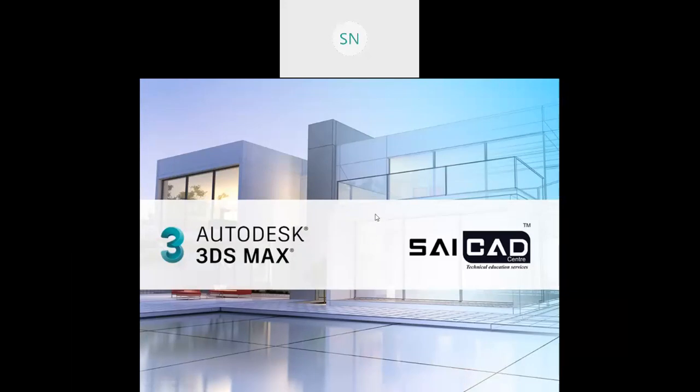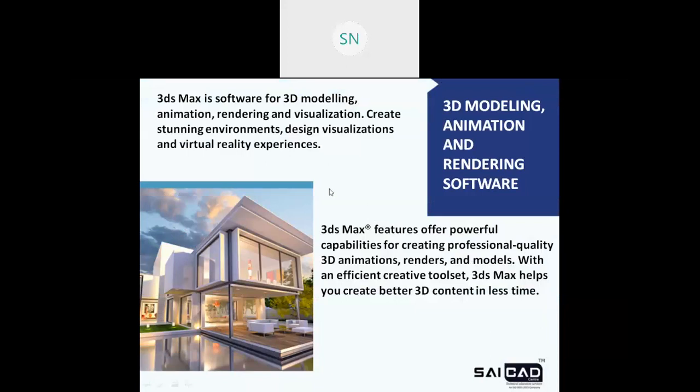Let me continue with a small introduction about this software. What is the exact application of this software, and why is it so useful? 3ds Max is a software for 3D modeling, animation, rendering, and visualization. The main purpose of this software is animation and rendering, meaning your image creation process. So rendering and animation will be the main output. The output of this software you can use for modeling purposes also, and for visualization purposes also.